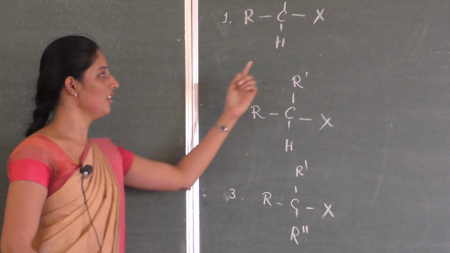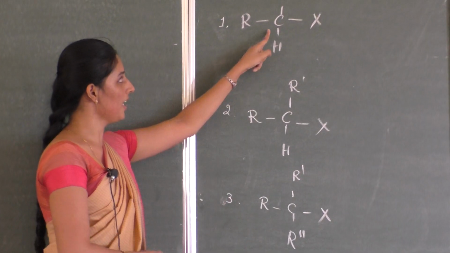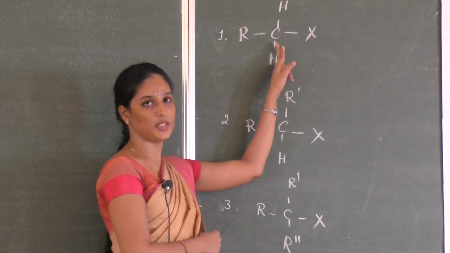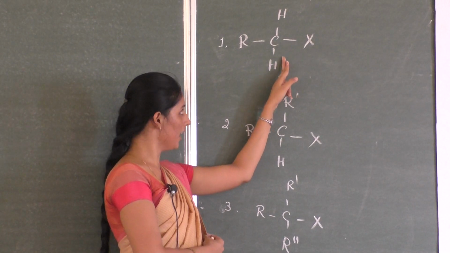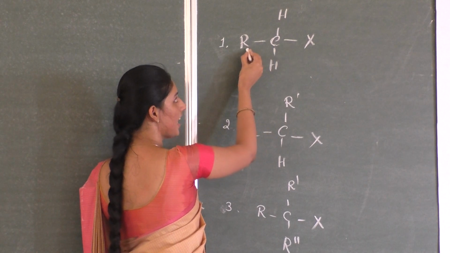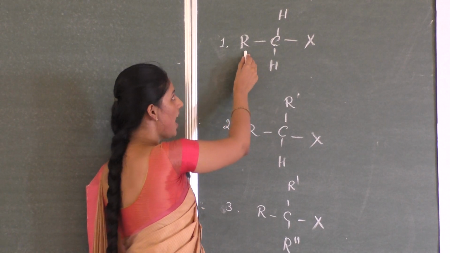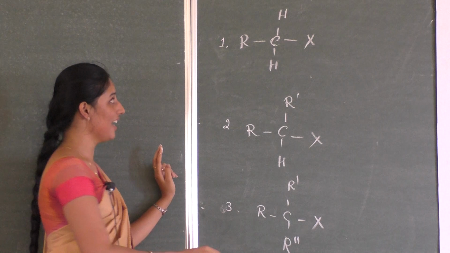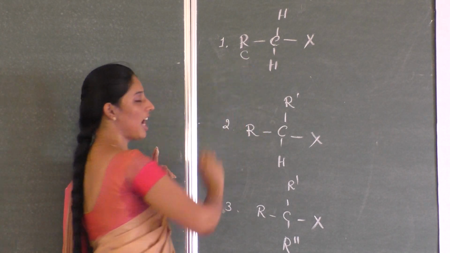Okay. In all these 3 cases, the prime carbon atom is sp3 hybridized only, but here in this case, this carbon atom is attached to one alkyl group. R represents an alkyl group, and an alkyl group contains carbon in it.